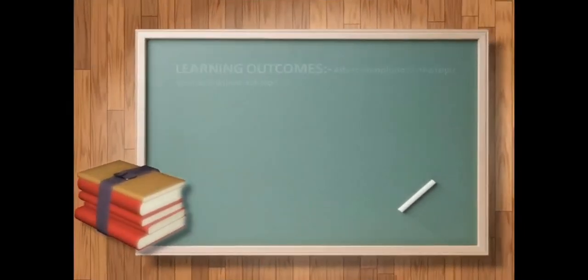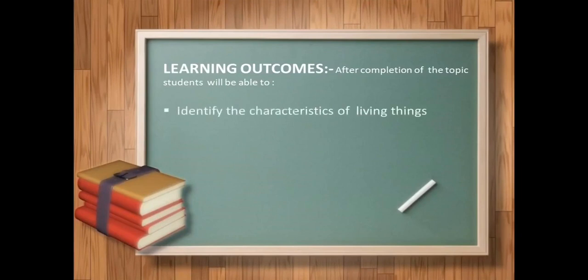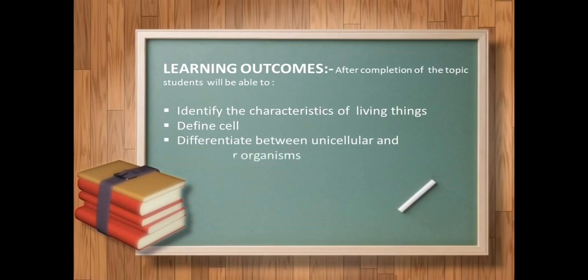Learning outcomes. Students, after the completion of this topic, you will be able to identify the characteristics of living things. You will be able to define cell. What is the definition of the cell? You will be able to identify the characteristics of living things on the basis of some common characteristics. You will be able to differentiate between unicellular and multicellular organisms on the basis of their cell number.